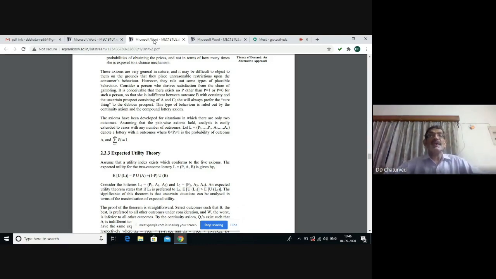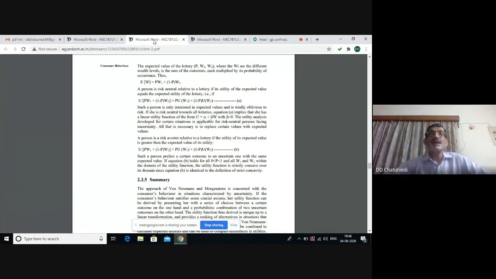We are assuming that the events are mutually exclusive and collectively exhaustive. So the expected utility function will be given by P multiplied by utility of A. And when we do not have event A, then event B will occur, whose probability will be 1 minus P. So expected utility will be P into UA plus 1 minus P into UB.